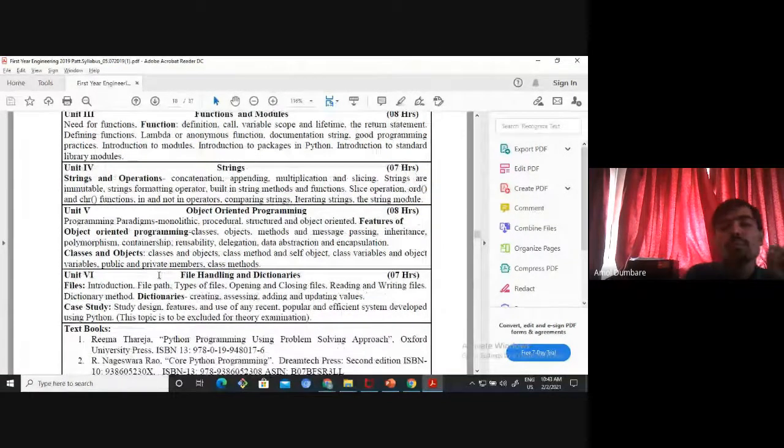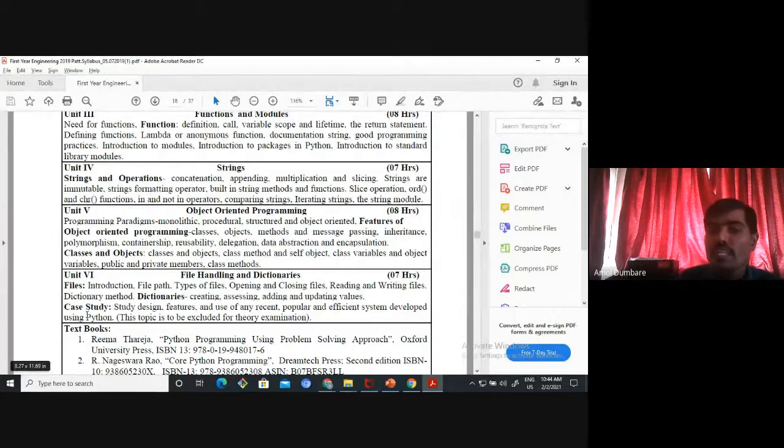Now the 5th chapter is object oriented programming. That is programming paradigms: monolithic, procedural, structured, object oriented. What is a class, what is an object, what is a method, what is message passing, inheritance, polymorphism, all these things we have to cover. The last part in object oriented programming is classes and objects. If you have studied object oriented programming in C++, you have covered classes and objects also. So that part we have to cover. Then file handling and dictionaries. In that you have to study what is a file, what are dictionaries, and one case study.